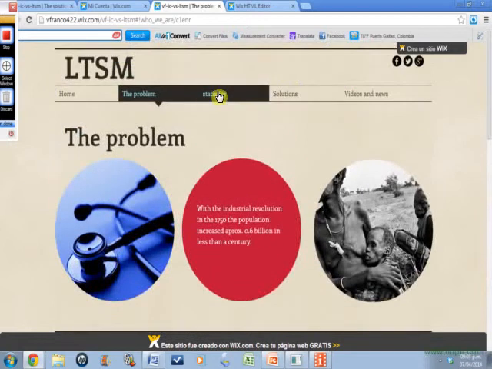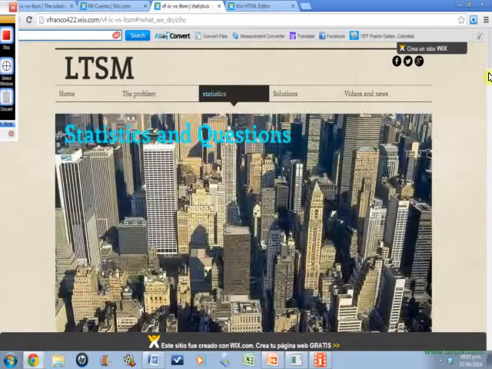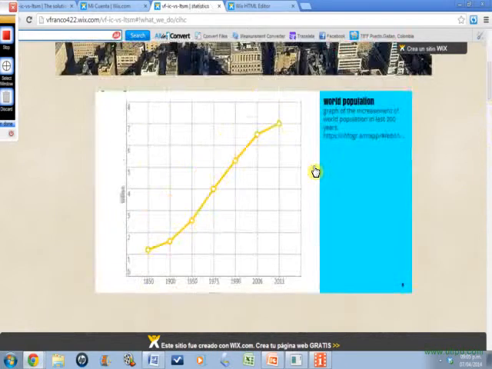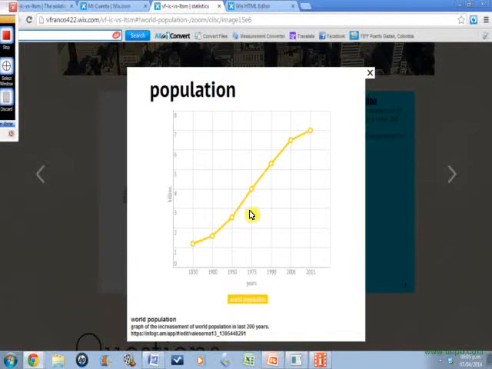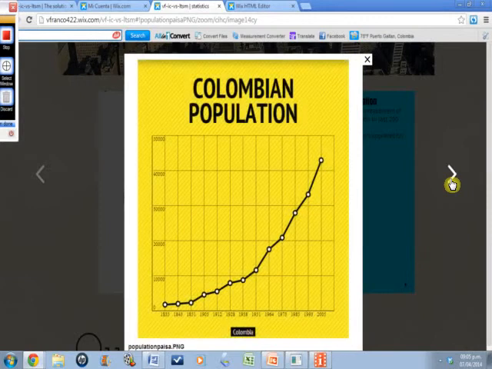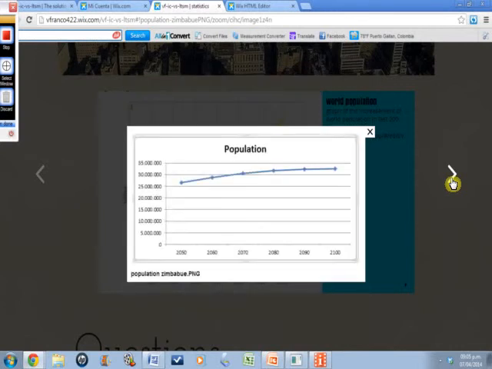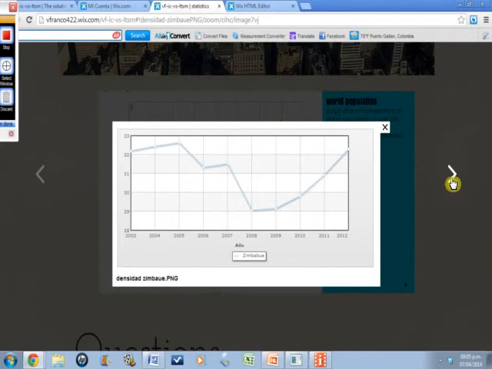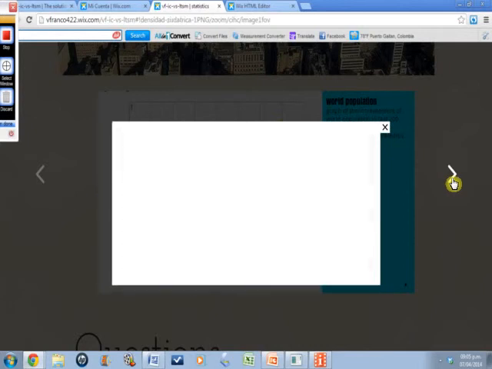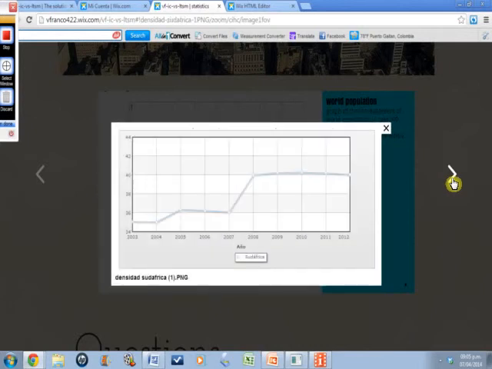So okay, at statistics we can see some questions, and we can see the graphs that we did about the world population, the Colombian population, the South African population, then the Zimbabwe population, the density of Zimbabwe and the density of South Africa.